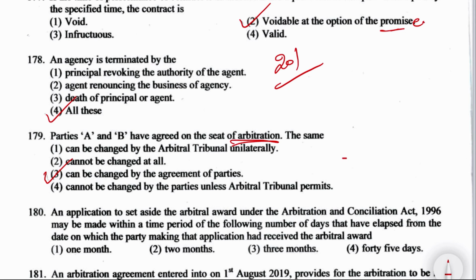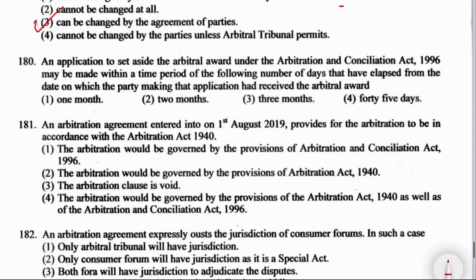Next question, question number 180. An application to set aside the arbitral award under the Arbitration and Conciliation Act 1996 may be made within the time period of the following number of days that have elapsed from the date on which the party making the application had received the arbitral award. How much time is there? See section 34 subsection 3. Then the right answer is there, 3 months is mentioned there. An application for setting aside may not be made after 3 months have elapsed. So right answer is 3 months.